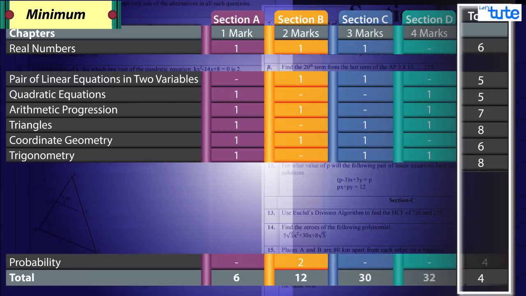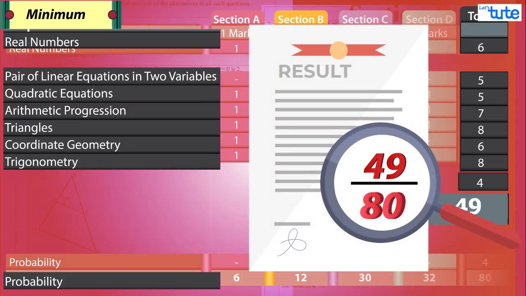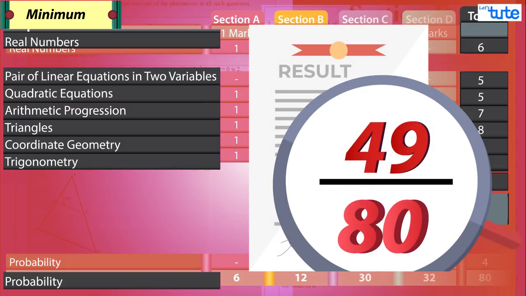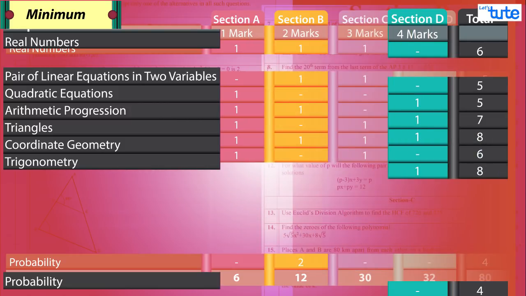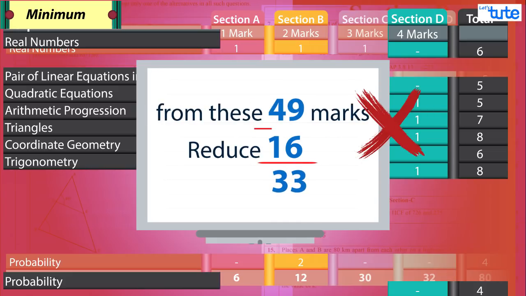Now if you total up the number of marks these chapters hold, it comes to 49. So if you are completely thorough with these chapters, you can really score 49 too. But let's make it even more practical. Assuming that you don't know any question from section D, then we directly reduce 16 marks from these 49 marks, which comes to 33. Well, that's not a bad score, right?